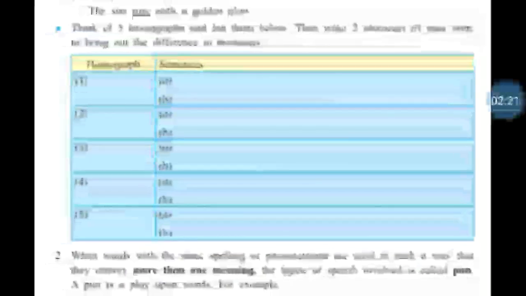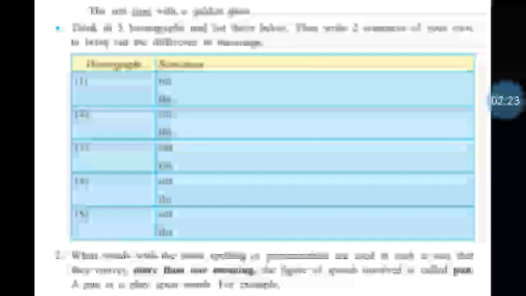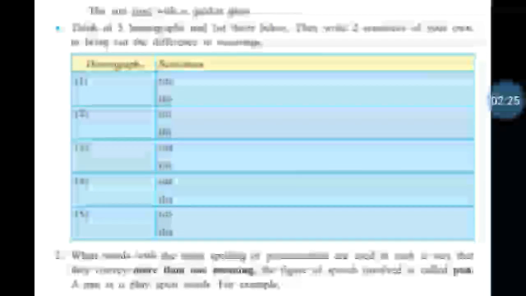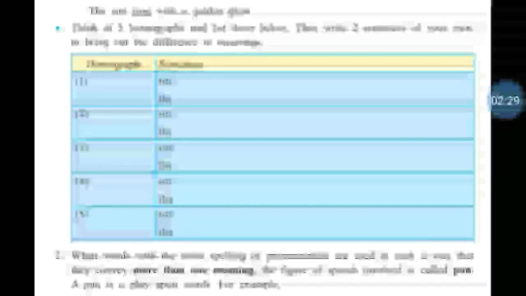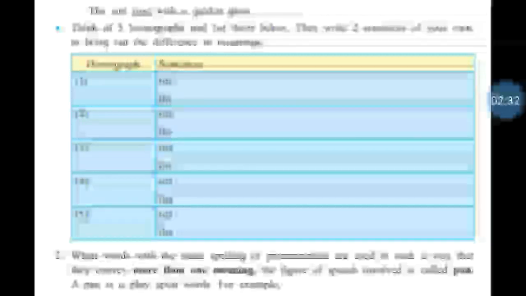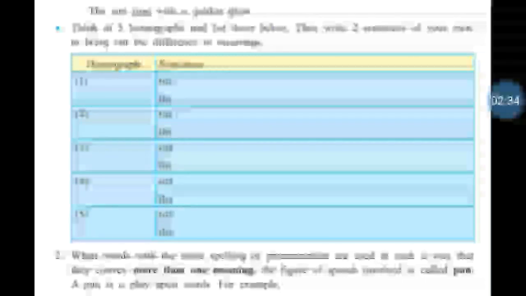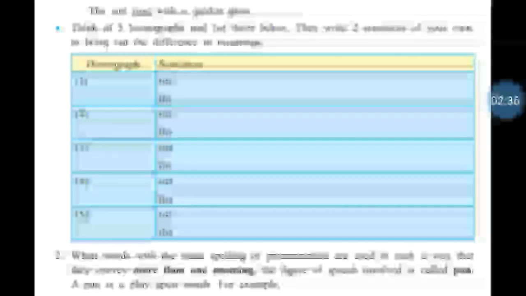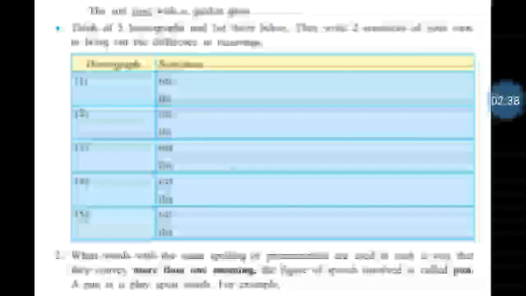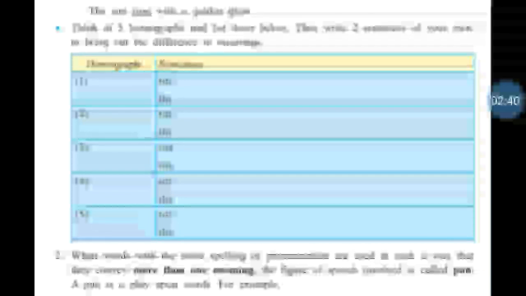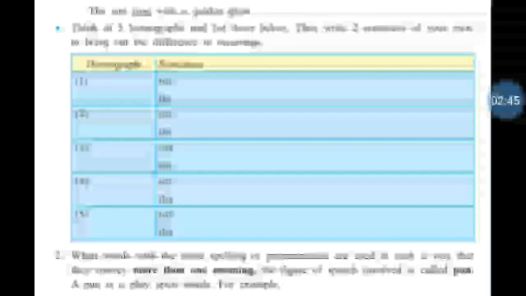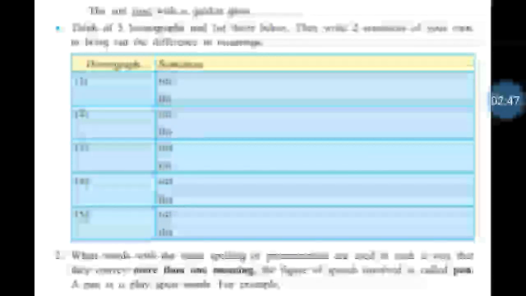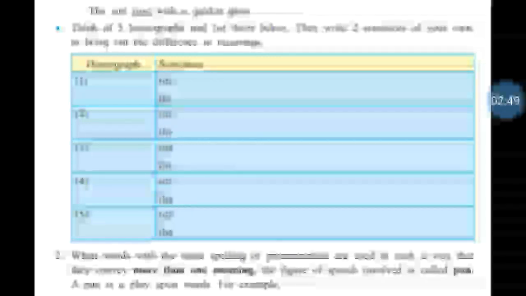Now what you have to do? Let us see. Think of 5 homographs and list them below. Then write 2 sentences of your own to bring out the difference in meanings. That is what you have to write: 5 words which have different meanings in different sentences or different contexts.